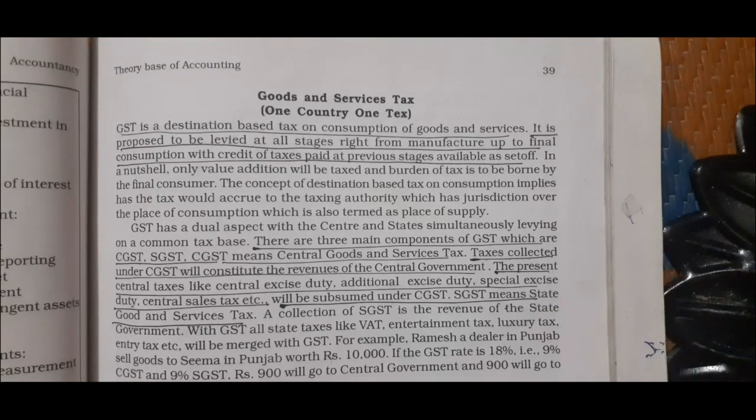Okay, so today I will start a new concept, and this is the last concept of chapter 2, theory base of accounting. The concept is goods and service tax. One country, one tax. So according to the NCERT book, GST is a destination based tax on consumption of goods and services. It is proposed to be levied at all stages, right from manufacture up to final consumption, with credit of taxes paid at previous stages available as set off.